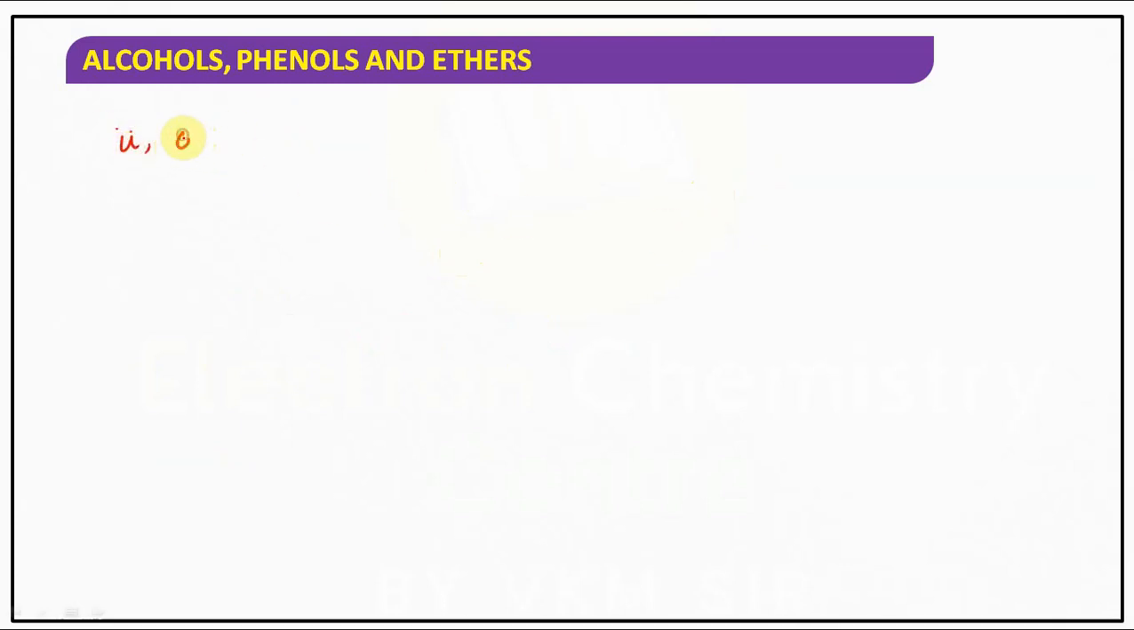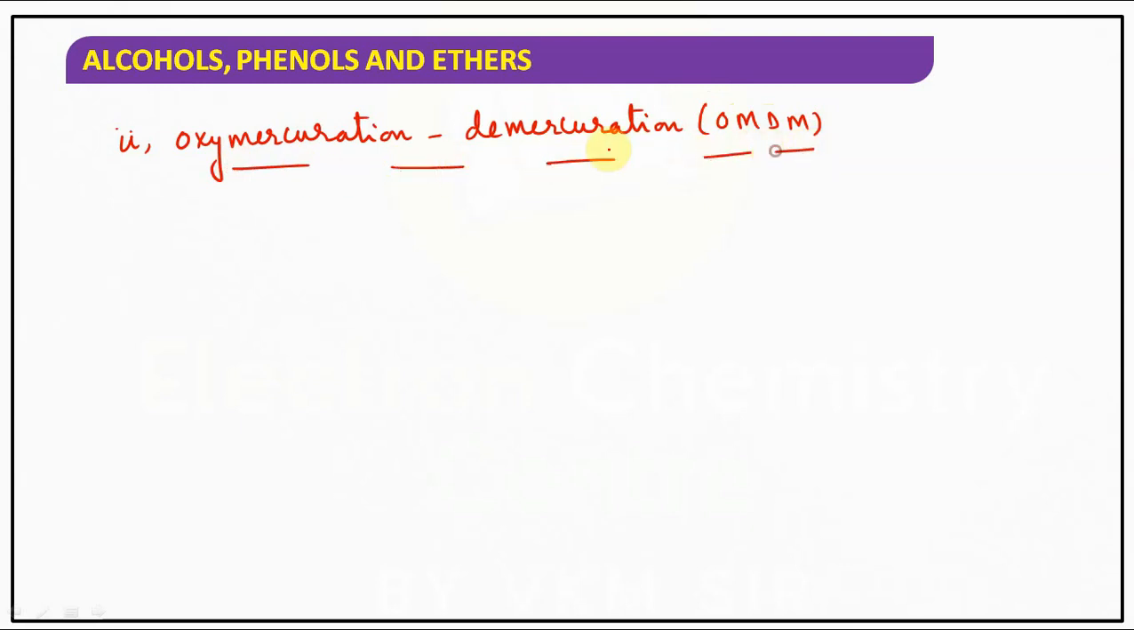This is oxymercuration, demercuration, OMDM. Very important for competitive exams. Oxymercuration, demercuration is indirect addition of water. Now, what is that reaction here? Make a note on it along with me if you want.